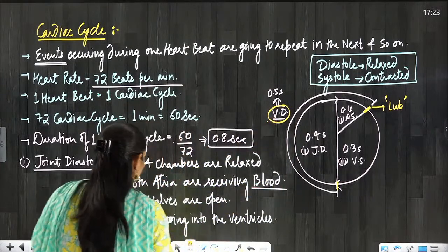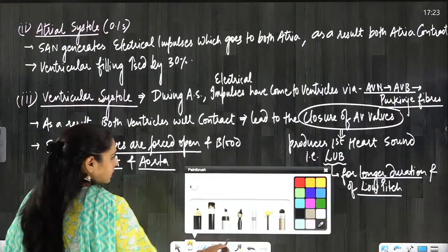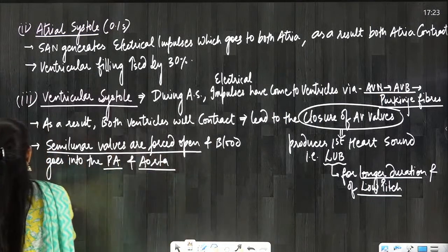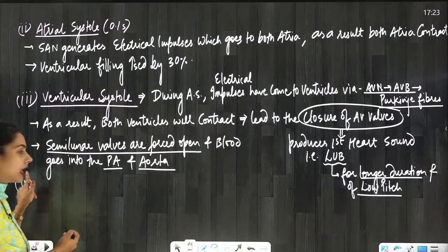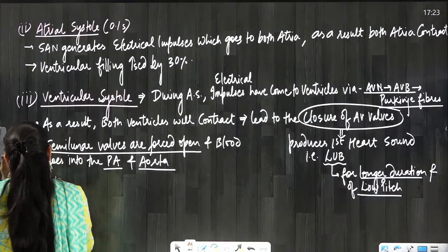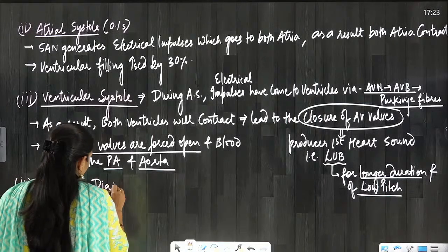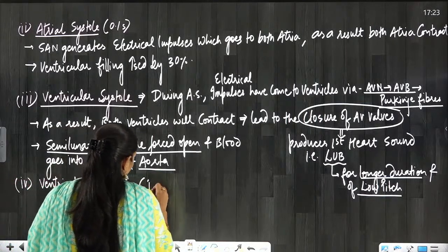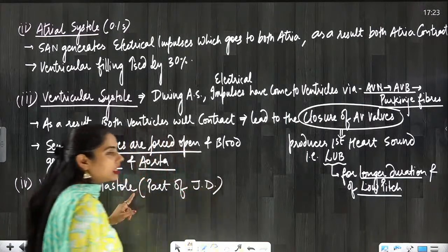So during the ventricular diastole, we can write the fourth event, but this fourth event is coinciding with the joint diastole. So that is ventricular diastole. I am mentioning it here, this is the part of joint diastole only.